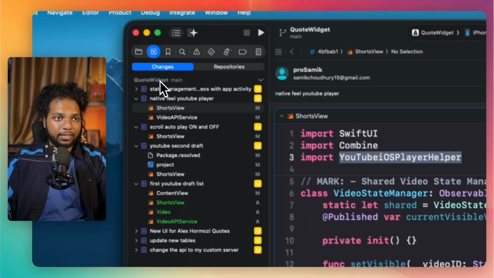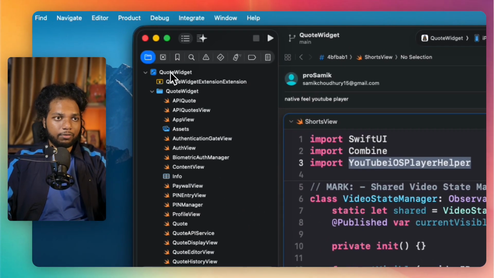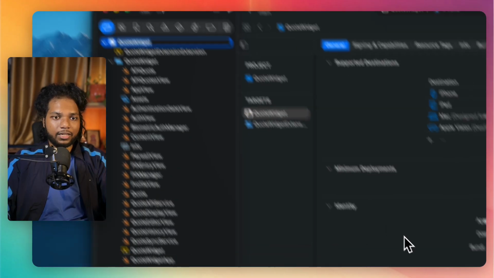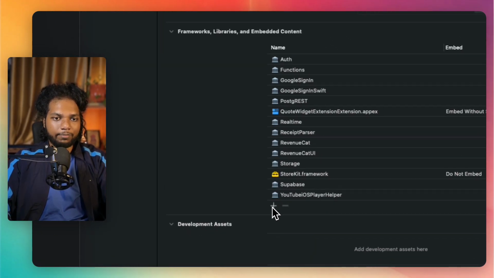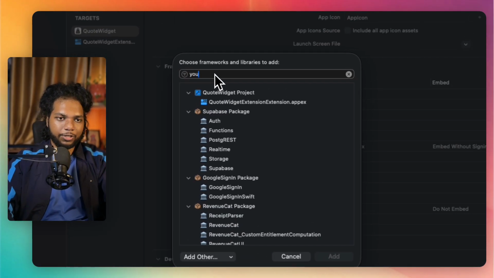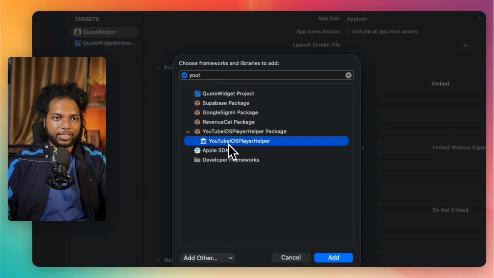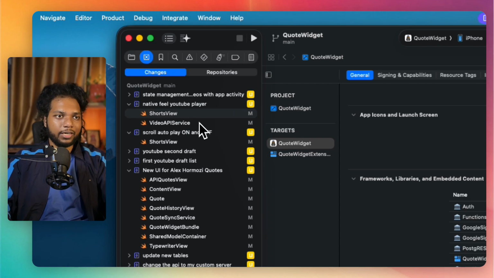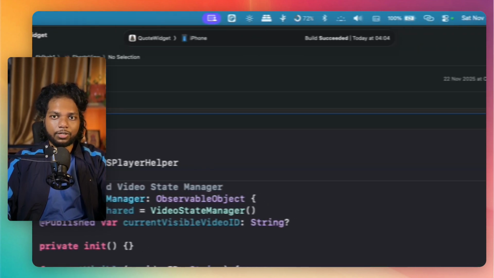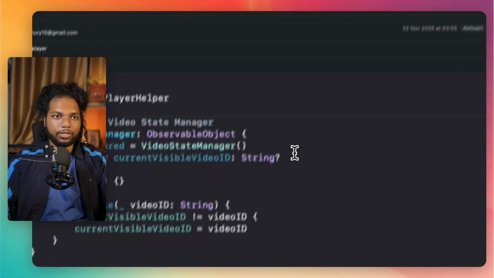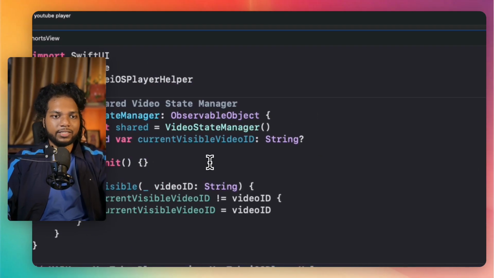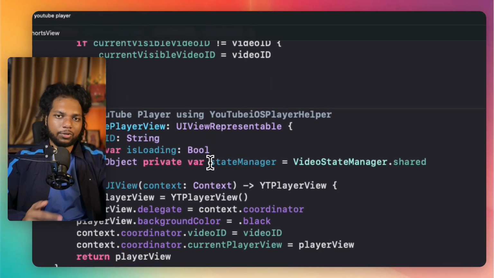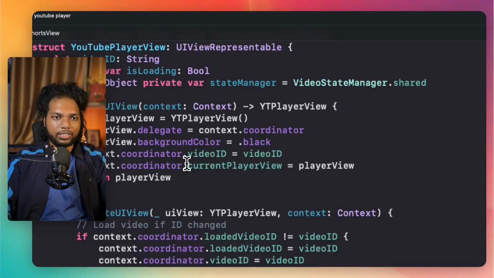Once this is added, you go to your application target, go to the frameworks section, press the plus button and search for YouTube, and you will get this YouTube iOS player helper. Add that, and after you have added that, go again to the code I showed you, the shorts view. Here we call the video manager, and for scroll up and scroll down, we do our basic operations.